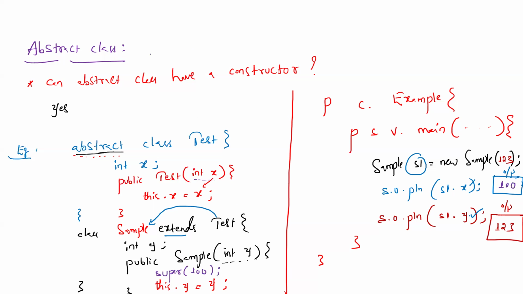Yes. Abstract class can have a constructor. The answer is yes. But can we create the object for abstract class directly? No. Then through child class constructor, use a super function call and initialize the abstract class instance variables is the approach. Understood? Any doubts?